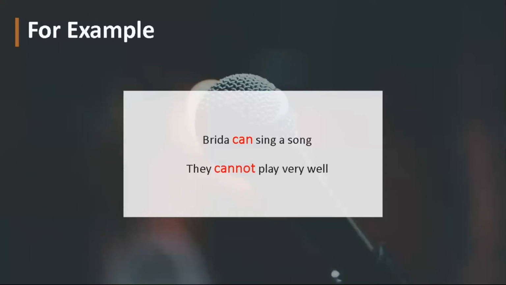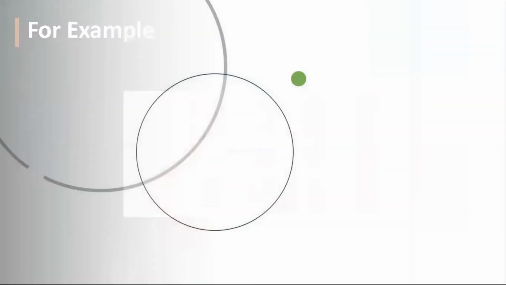Brida can sing a song. They cannot play very well. There, Brida is the subject, then can, then sing, and then a song. It is the proper sentence structure. Again, they cannot play very well. This is the proper sentence structure.